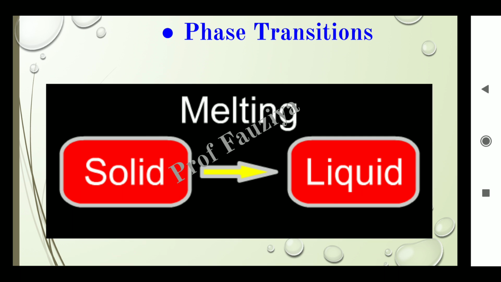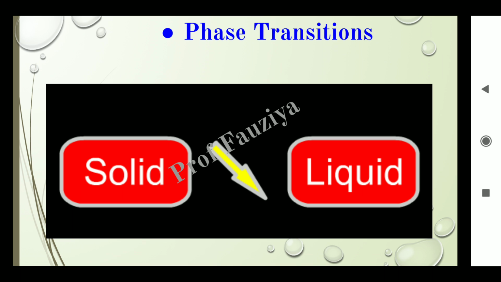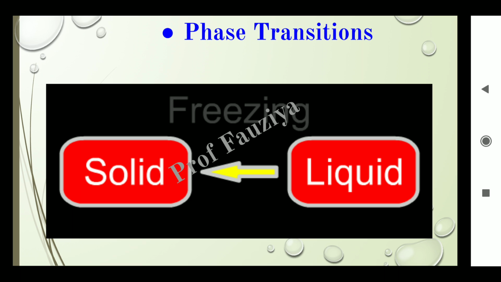These phenomena are observed due to the transformation of one phase into another phase, which is called phase transition. If a solid is converted into a liquid, the process is called melting. Conversely, if a liquid transforms into a solid, the process is called freezing. These two processes are in equilibrium.